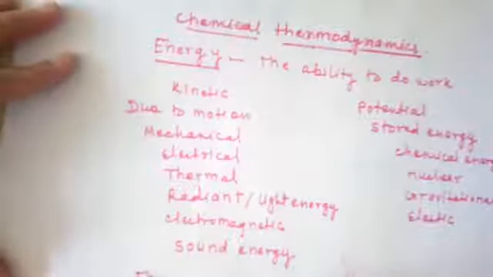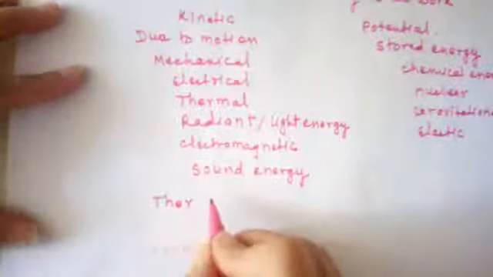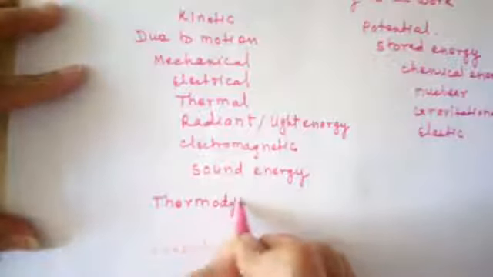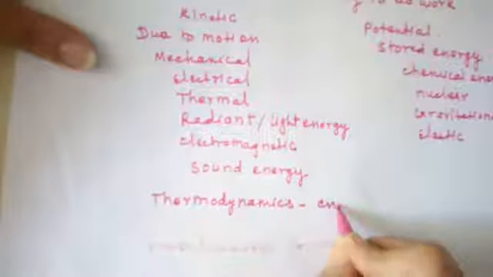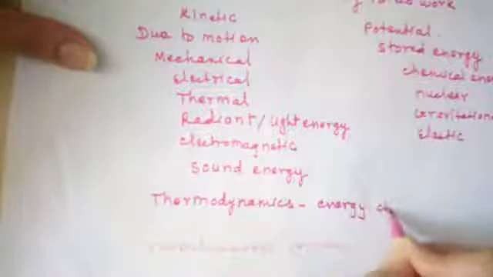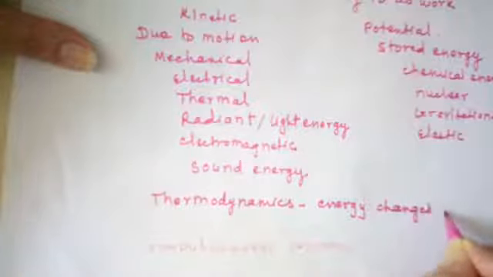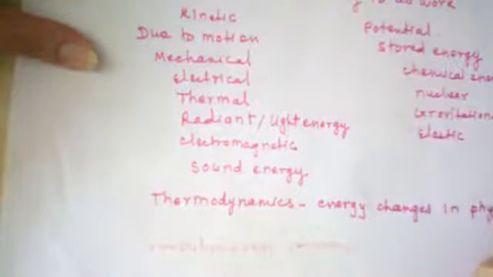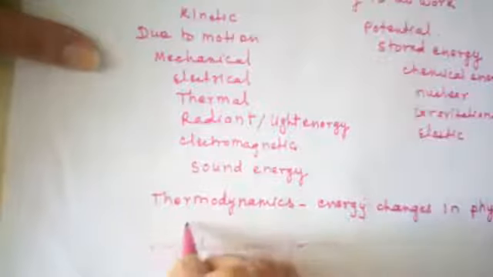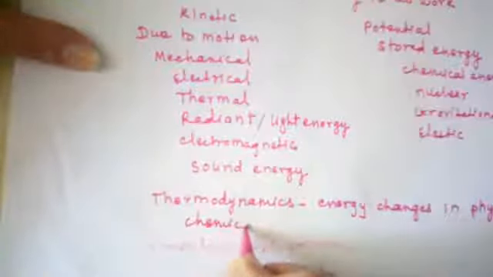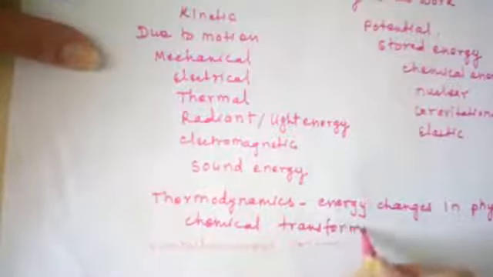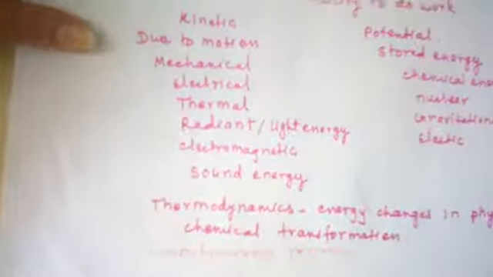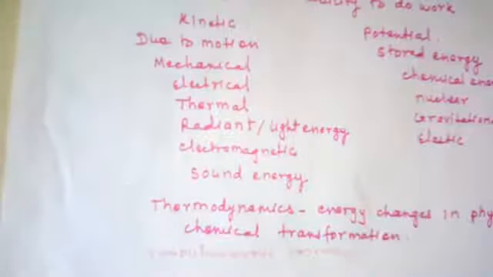So thermodynamics is nothing but the energy changes in physical and chemical transformation. So this is about the introductory part of the thermodynamics.